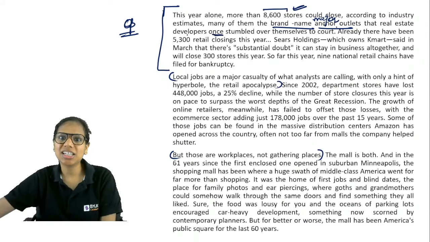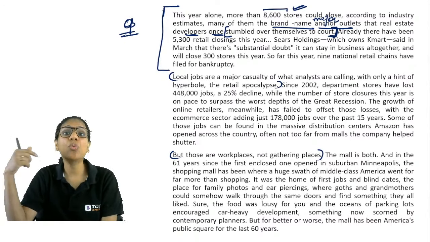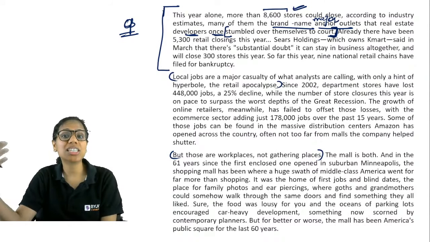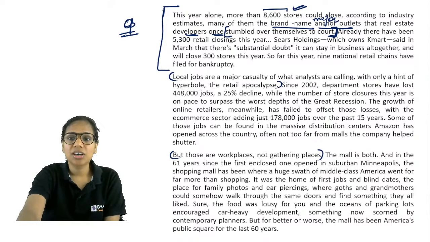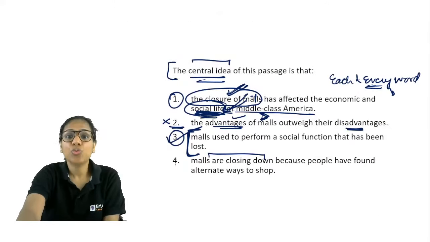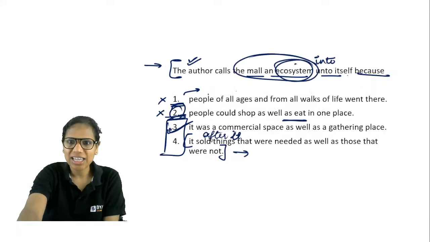Once real estate developers did dash for these outlets, right? So you just have to infer the meaning of this part. What is it that they must have done? If these are brand name major outlets, then what must the real estate developers have done for them, right? The real estate developers would want these stores to be opened in their particular building, in their particular mall, right?